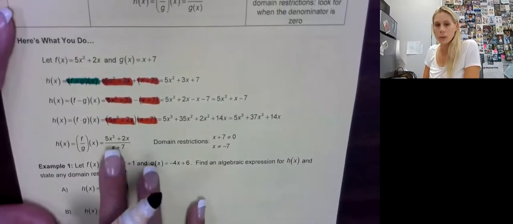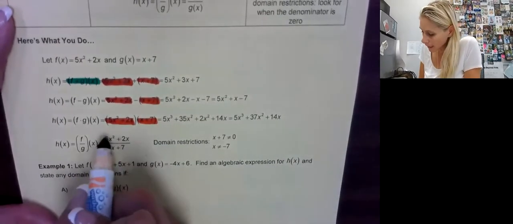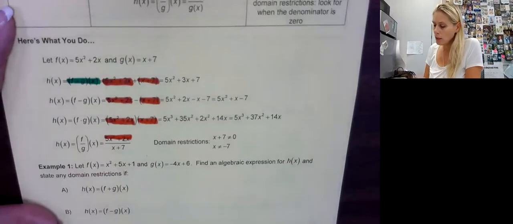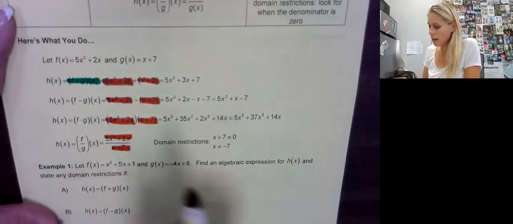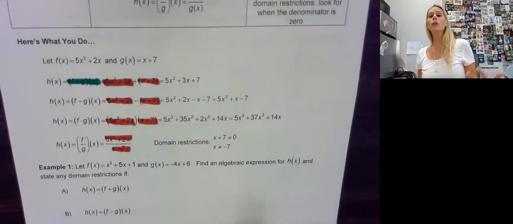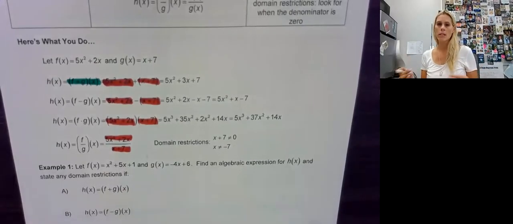Now this is a new one, right? So I'm going to take my f of x over my g of x. Now, of course, in the future, what we're going to see is, hey, can we simplify it and cross anything out? But right now, I'm going to tell you there's nothing to cross out.